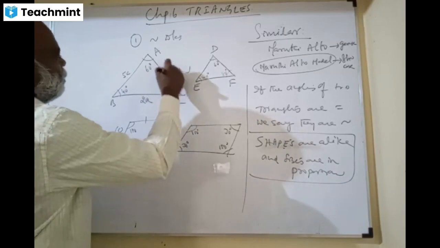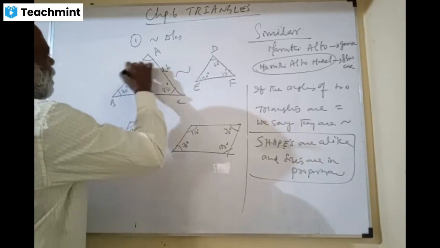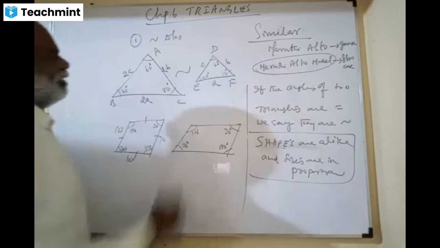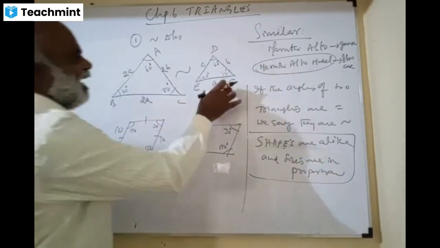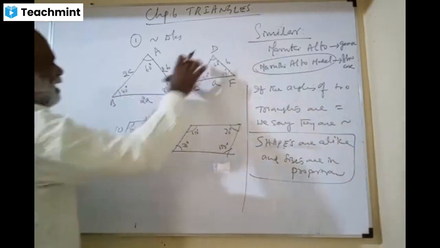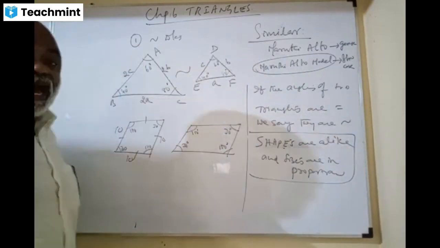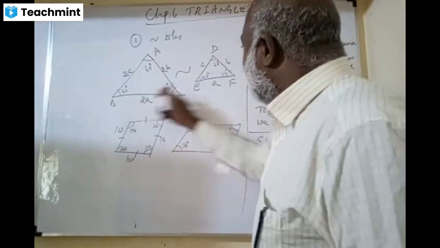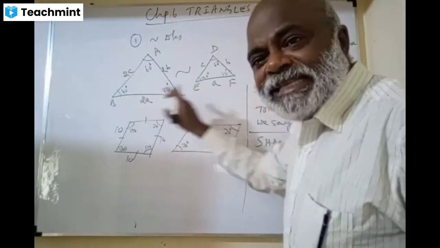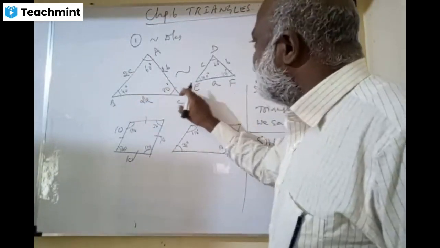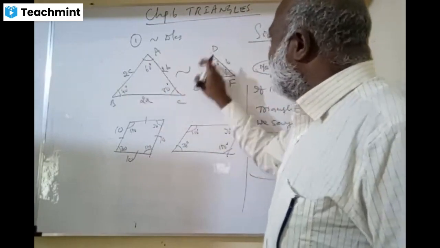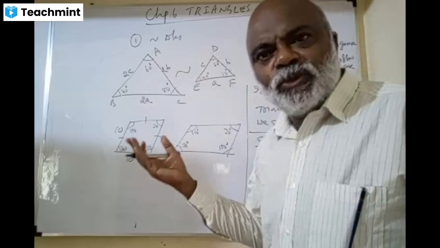Then you take this triangle with sides A, B, C, and the other with sides 2A, 2B, 2C. Here this length is A, this length is B, this length is C. Are they not proportional? They are. BC by EF, CA by FD, AB by DE is 1 by 2, right?